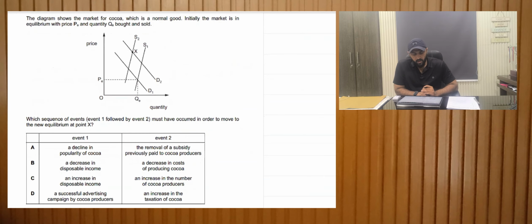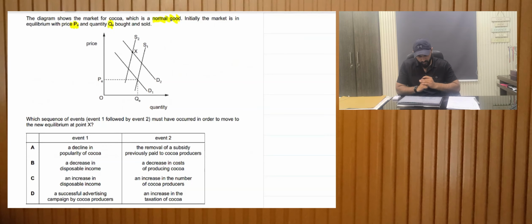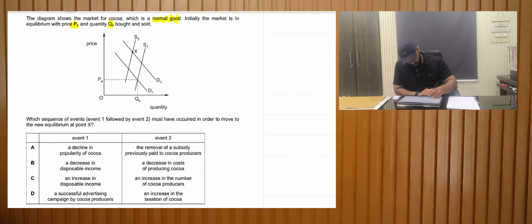The diagram shows the market for cocoa, which is a normal good. Initially, the market is in equilibrium at PE. Quantity is QE. All right, so we get to know which sequence of event 1 followed by event 2 must have occurred in order to move to the new equilibrium X. So we know that the demand has increased and the supply has decreased.